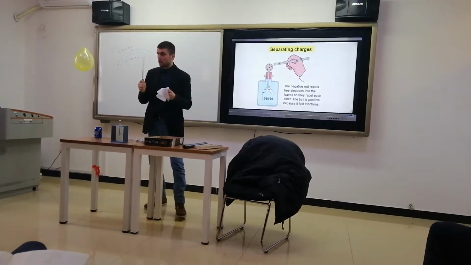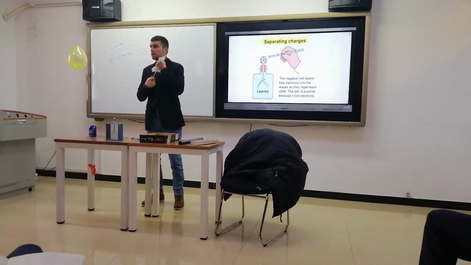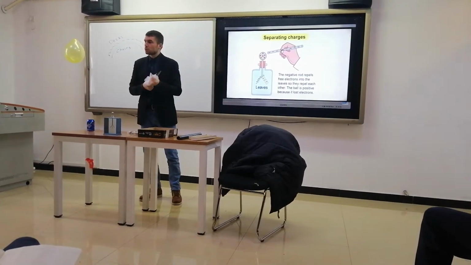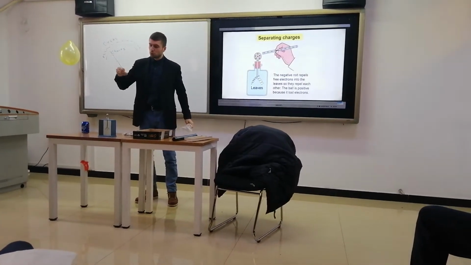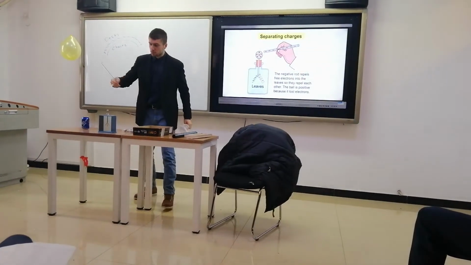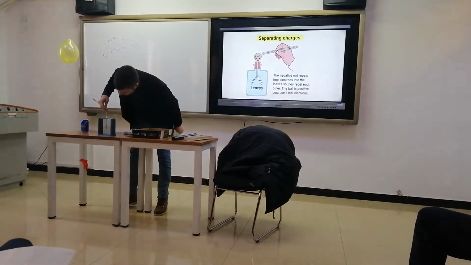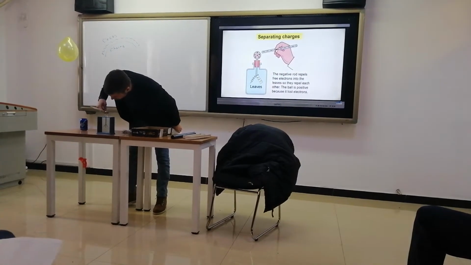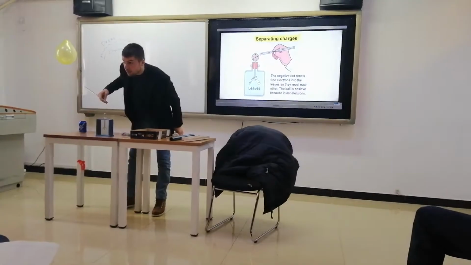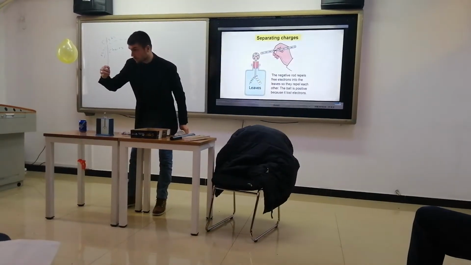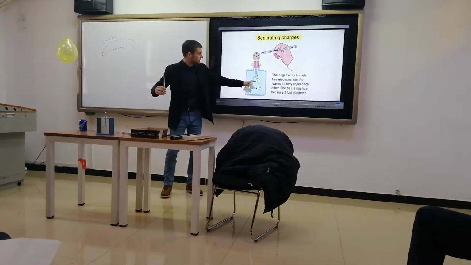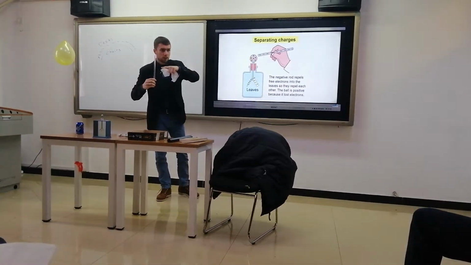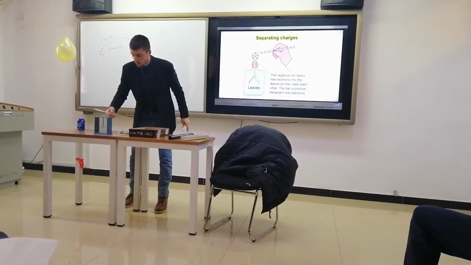So as we know, this is a positively charged thing, right? What do you think will happen if I move it closer? The leaves will close. Yeah. You see, they want to move down. Those leaves want to move down because this is positively charged, and the leaves are negatively charged. So negative charges want to be closer to a positively charged thing, right? And if I touch it, right?